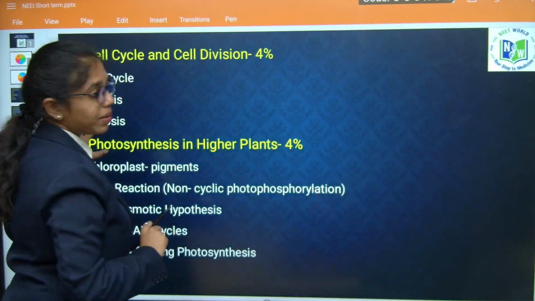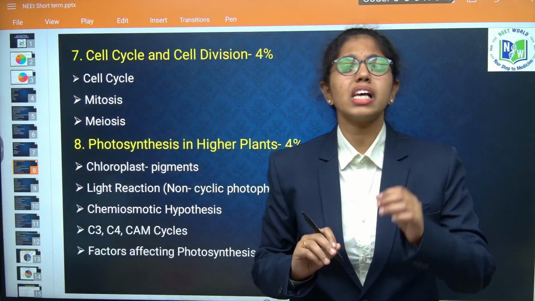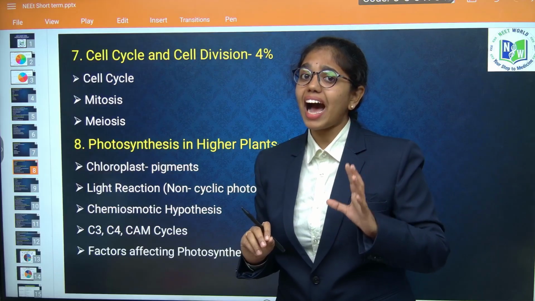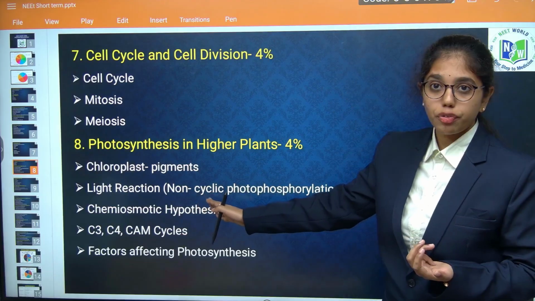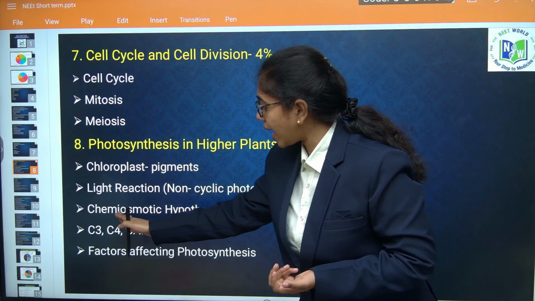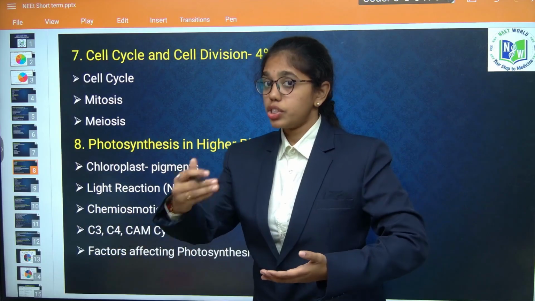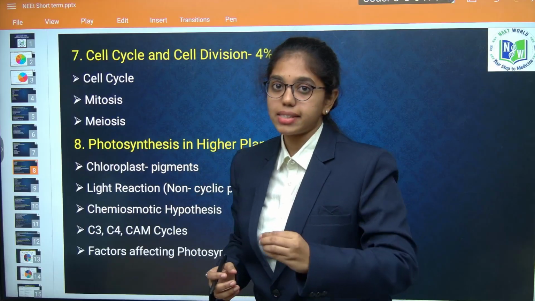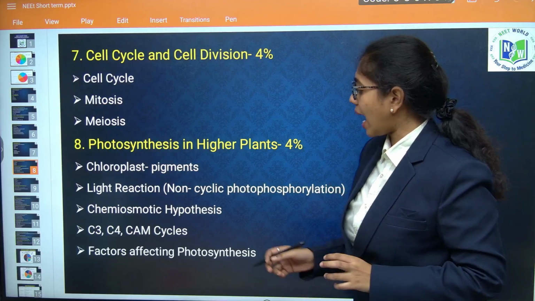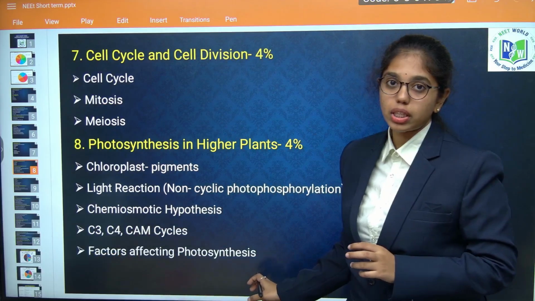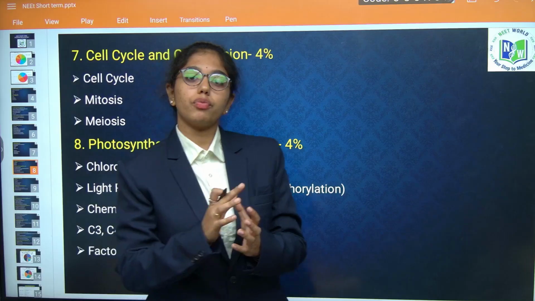Next, from plant physiology, the very first chapter is photosynthesis in higher plants. Definitely questions are asked in subsequent years. From non-cyclic photophosphorylation, chemiosmotic hypothesis, and any one of these cycles, either C3, C4, CAM or C2 cycle, that is photorespiration. And statement based questions are asked from factors affecting photosynthesis. This is also a bit challenging for you people, but we will make it very easy.